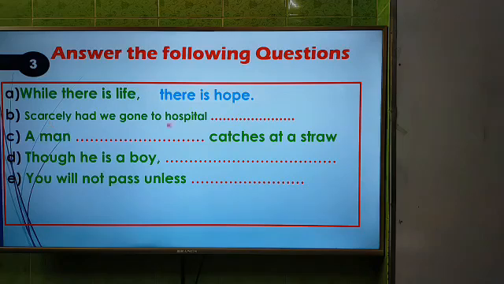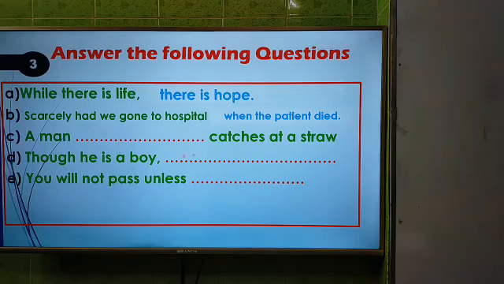Okay. Now, question number B. "Scarcely had we gone to hospital", and this is the rule of "scarcely had... when". So we have to use "when", and after "when" we have to use past indefinite. Before "when" it is in past perfect, and after "when" we have to use past indefinite. Scarcely had we gone to hospital when the patient died. Here this is in past indefinite: the subject "the patient", and the past form "died".